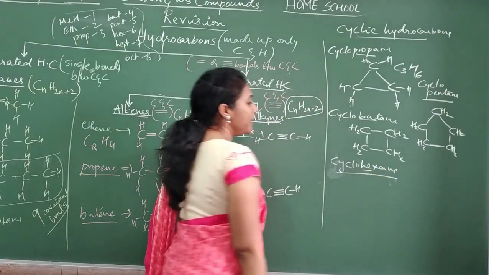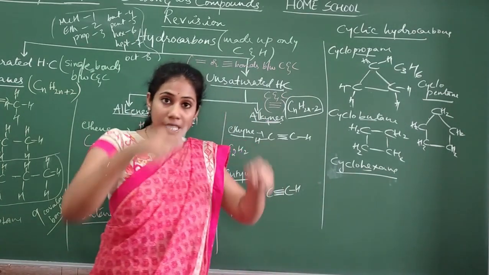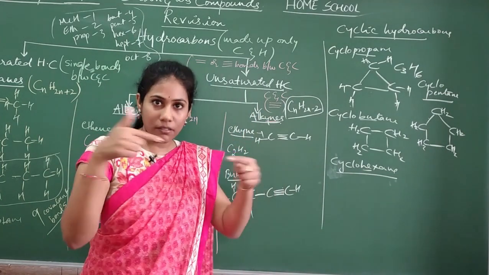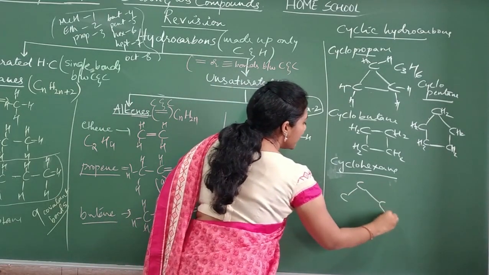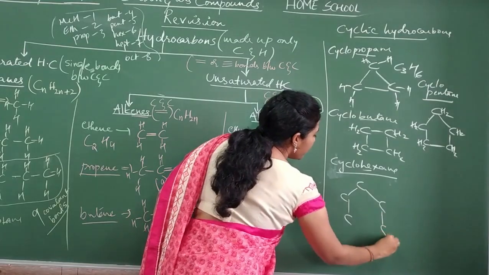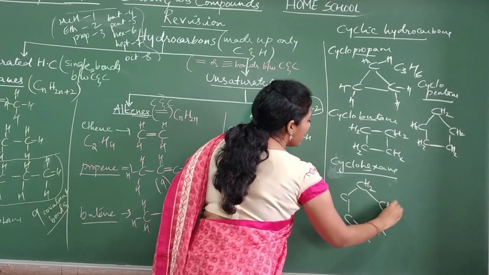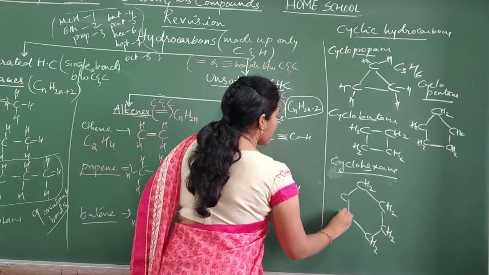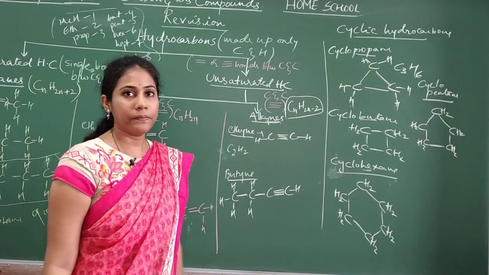And similarly, how do you write cyclohexane? Hex in the sense 6 carbon atoms, no? 6 carbon atoms are arranged in a cyclic way, ring way. So hexagon: 1, 2, 3, 4th carbon, 5th carbon, 6th carbon. Every carbon needs 2 more bonds, so for every carbon I am putting 2 hydrogens. This is called cyclohexane.